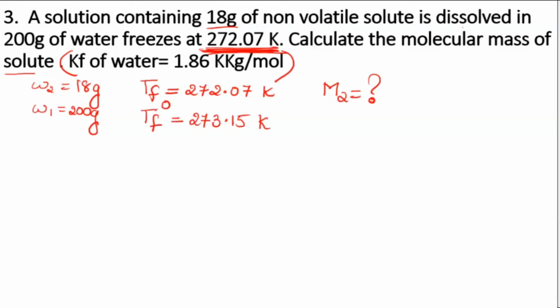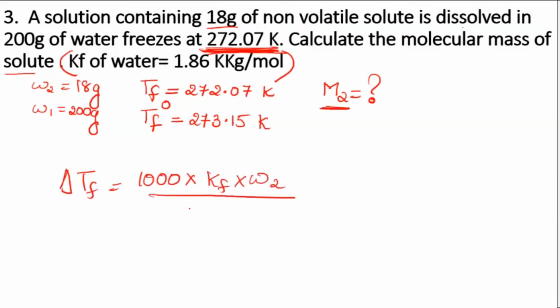Now here, if you want to calculate the molar mass, your formula is this, no? Delta TF is equal to 1000 into KF into W2 divided by M2 into W1. So now here delta TF is not there. That has to be found out. So this problem will happen in 2 steps. Yes, good. Now you can work out, students. Work out by yourself. Find delta TF first. Then substitute in this and find out the molar mass. So it has 2 steps.